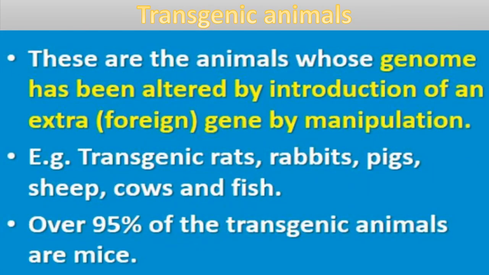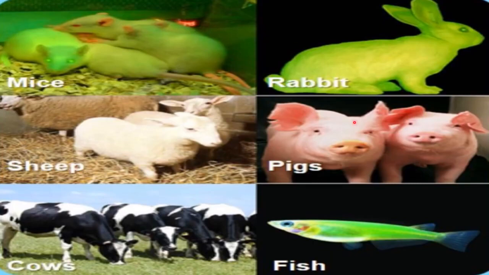Now our next topic is transgenic animals. These are animals whose genome has been altered, meaning DNA or RNA has been altered by the introduction of an extra foreign gene by manipulation. Transgenic animals have been made, like transgenic rats, rabbits, pigs, sheep, cows and fish. Over 90 to 95 percent of the transgenic animals are mice. Here you can see all these transgenic animals: mice, rabbits, pigs, sheep, cows and fish.